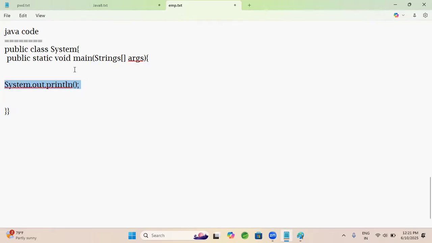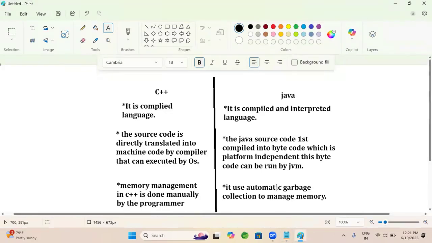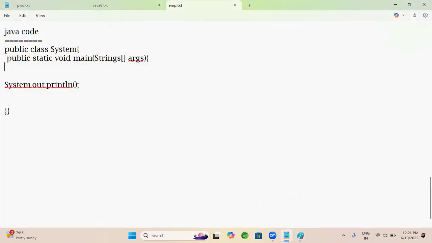You can write the code once and execute it many times, and on other platforms also. This is about the print statement and the main method. So the interviewer can ask about the differences between C++ and Java, and explain the main method and the print statement.